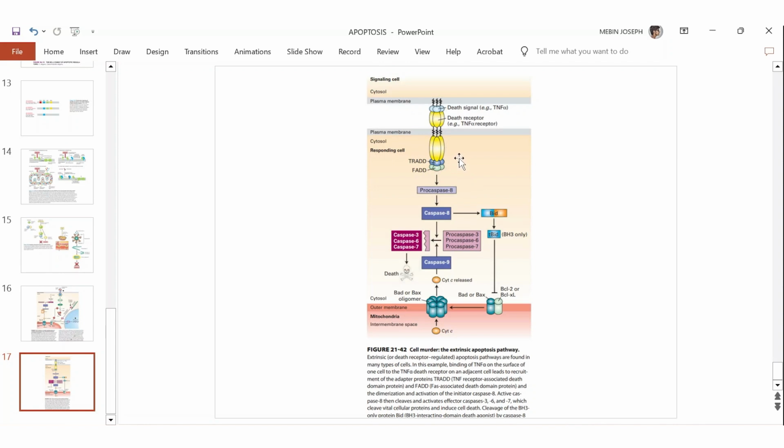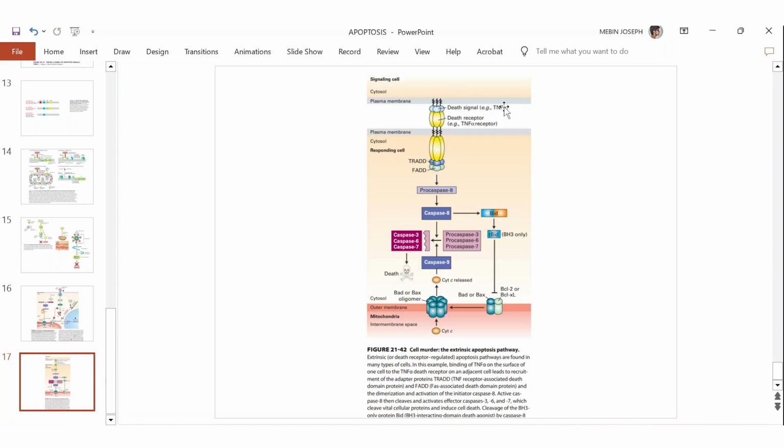As a result, the death receptor complex can bind with certain proteins. Here it is TNF alpha shown in the picture. When it binds to the receptor, a conformation change took place, and you can see on the cytosolic portion of the receptor some proteins are attached. That's what happened when the ligand binds to the receptor.